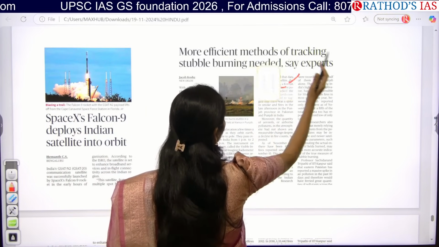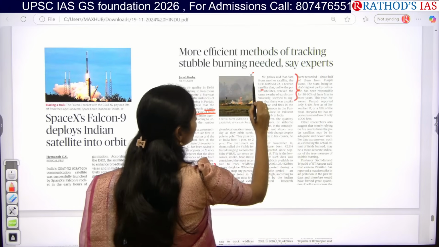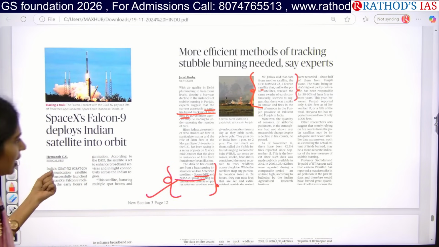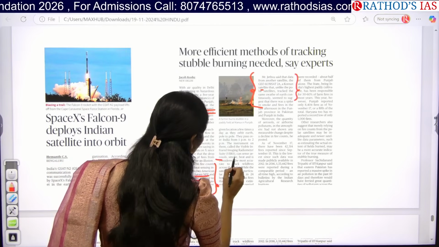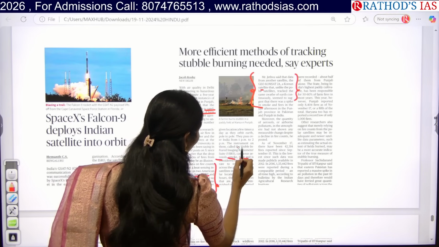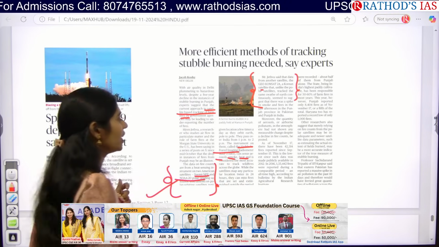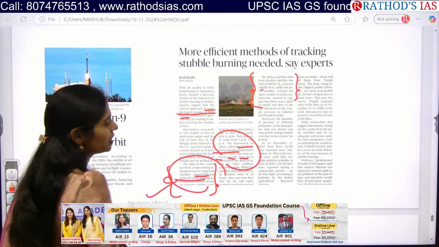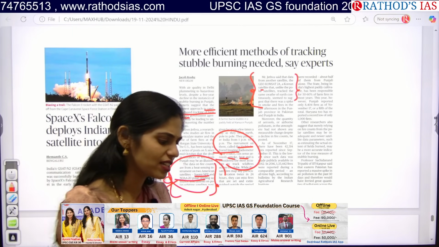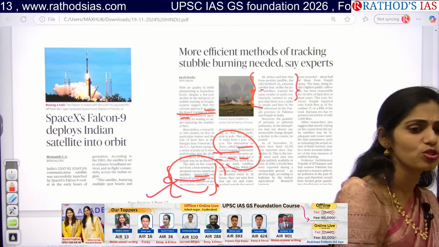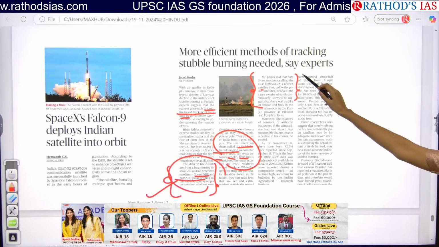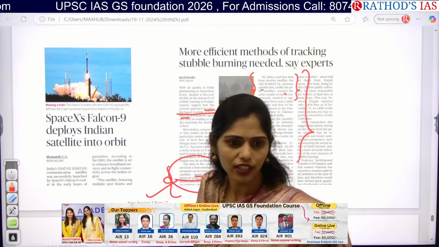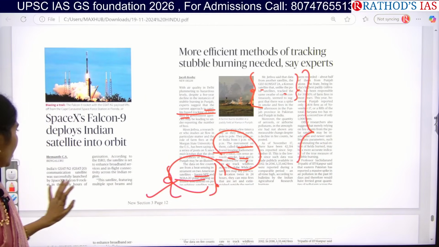It is a Korean satellite. It is also used for tracking what is happening in the air, especially aerosols, smoke, heat, etc. And we are now even using the Visible Infrared Imaging Radiometer. So these are some examples that we can use, guys. Whenever you write any answer regarding stubble burning and the technologies we can use to track it, read this article and write these 4 paragraphs. At least make a note of these technologies that we are using now. That will be very helpful, guys.